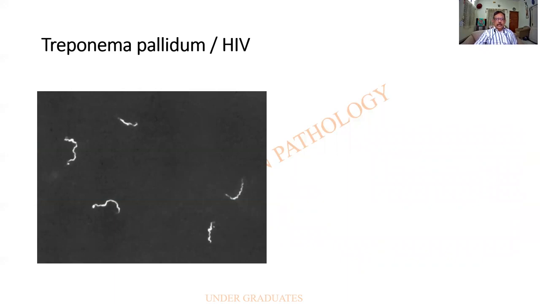This is a dark field microscopy. Of course, I'm having a very dark background in which I'm finding some spiral bodies, which is Treponema pallidum. These are all spirochetes because they resemble the spiral of a spring. And Treponema pallidum means thin.